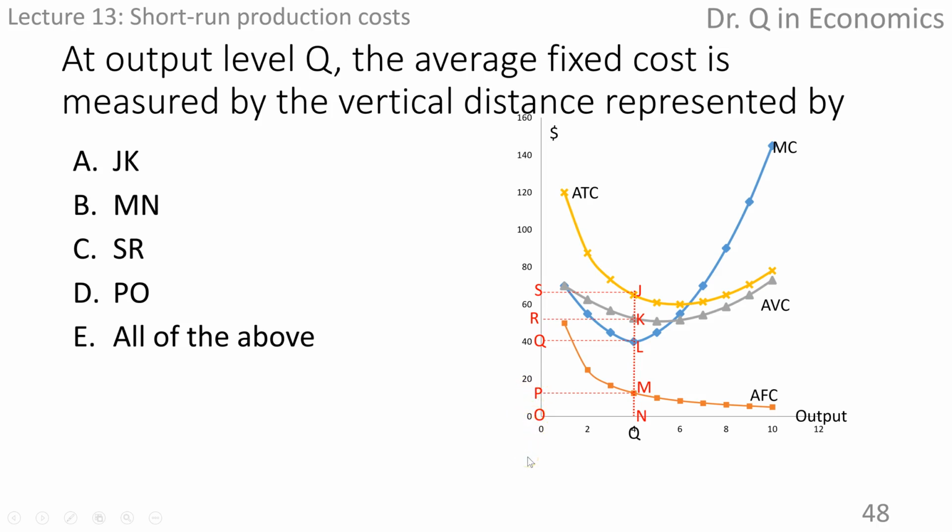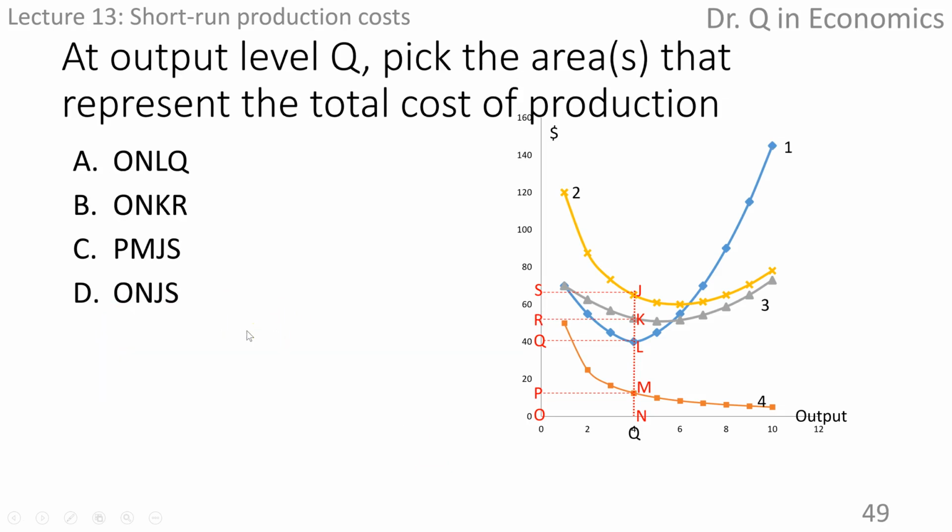Average fixed cost can also be shown by the gap between average total and average variable cost. So JK and SR are all correct. Next one, pause and come back.